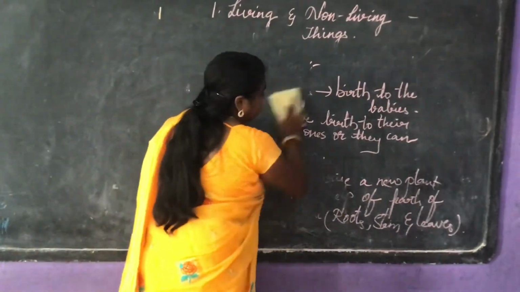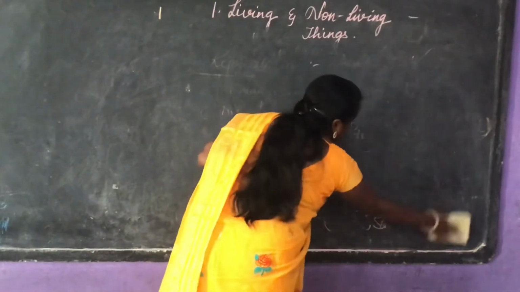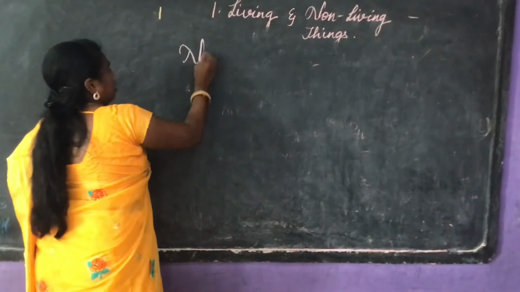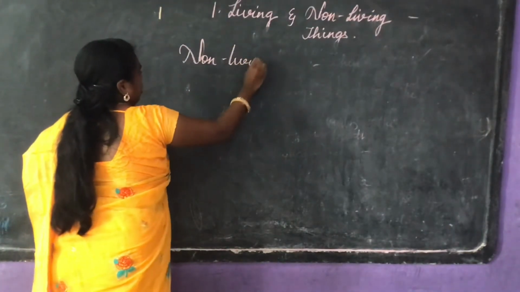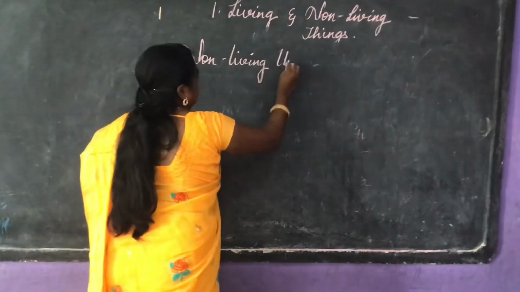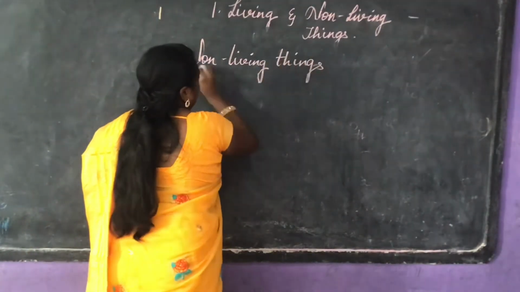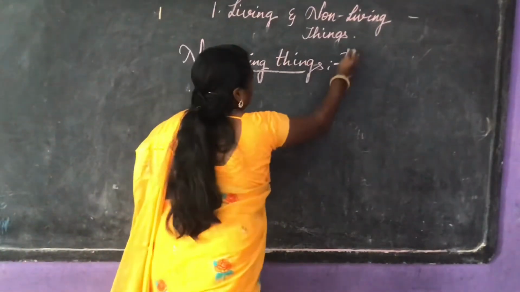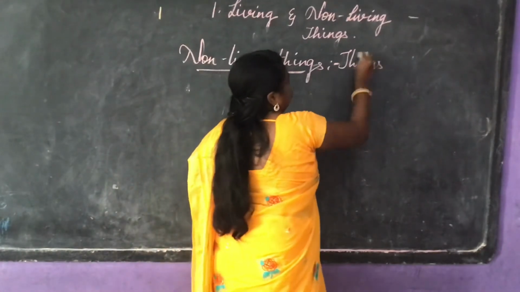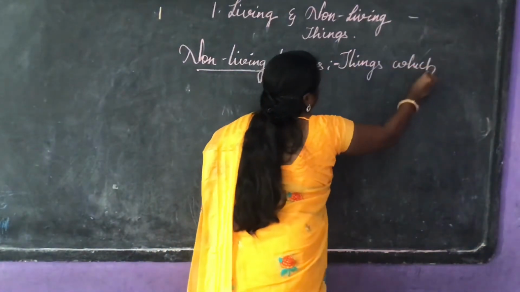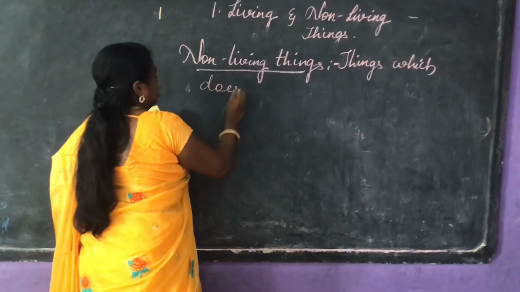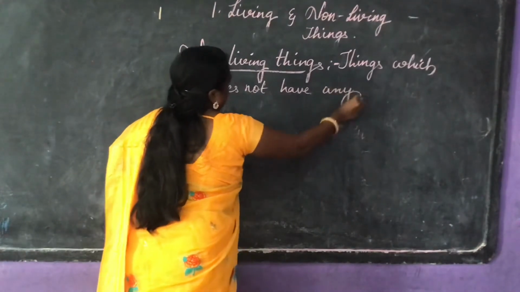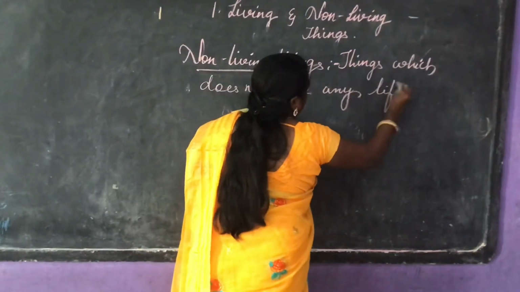So coming to the non-living things. Living things are nothing but things which have life in them, whereas non-living things are things which do not have any life in them.